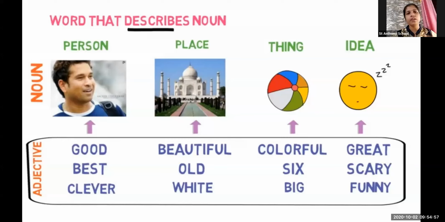But when the idea doesn't go according to your planning, what will you say? What a scary idea you have given me. Yes, all things are messed up. So like that, when you keep describing, they are the words used as adjectives. I hope all of you have understood the adjective, and I have also taught you the types of adjectives. Through that, let us learn about the adjectives of degree.